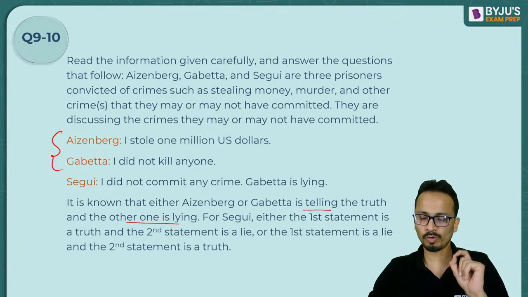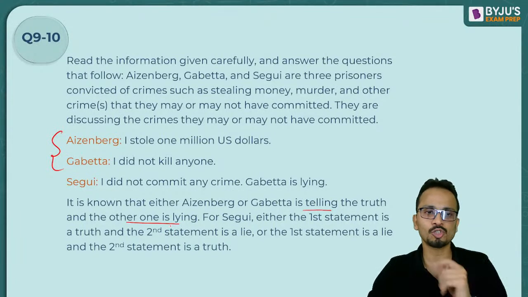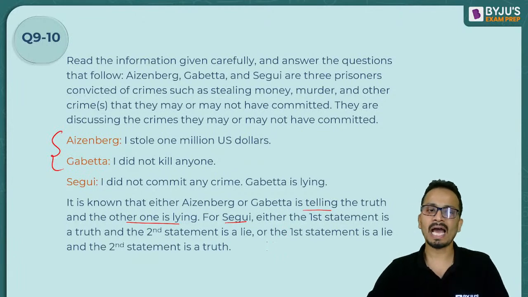So one of them is saying the truth and the other one is lying among the first two persons A and G. For the third person, either the first statement is true and the second statement is a lie, or vice versa. The first statement is a lie and the second statement is true.